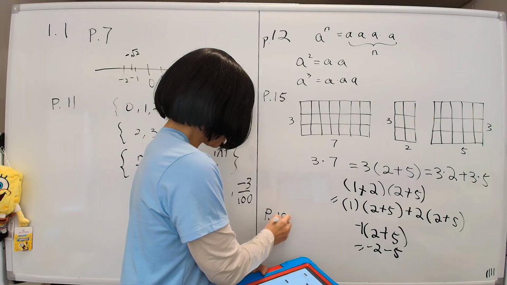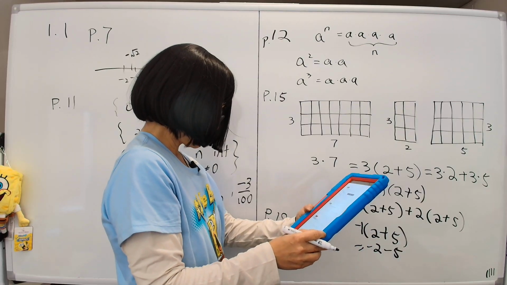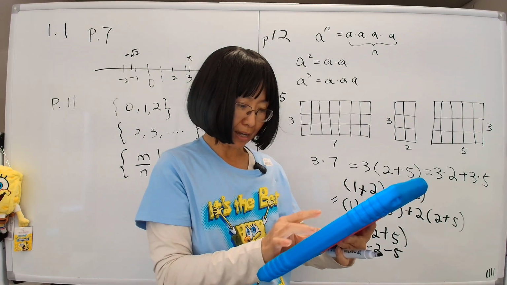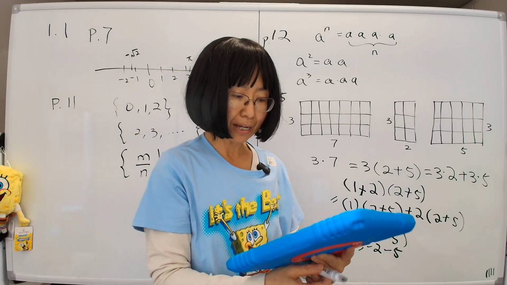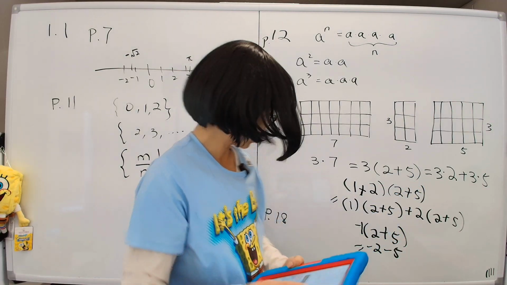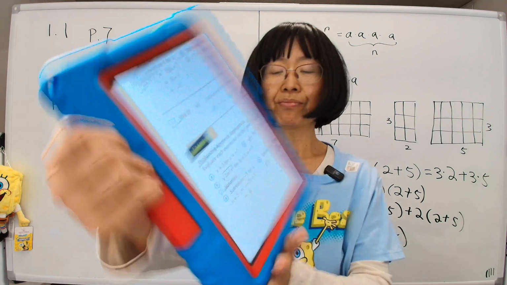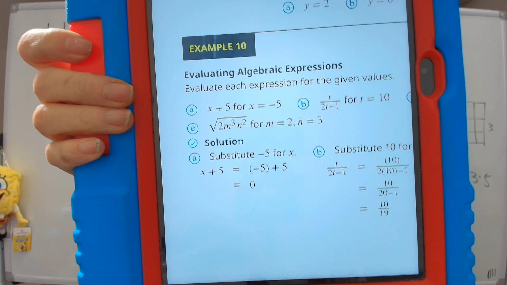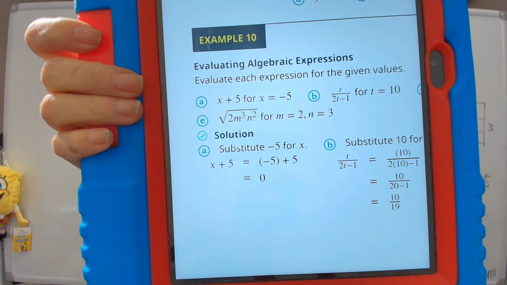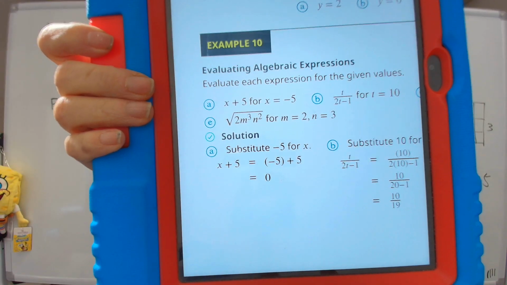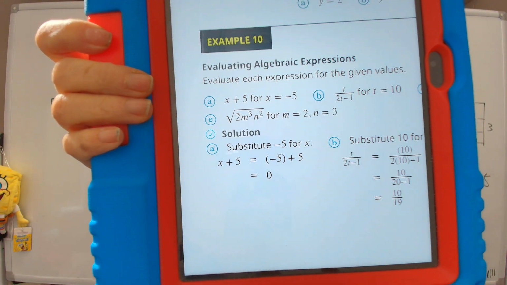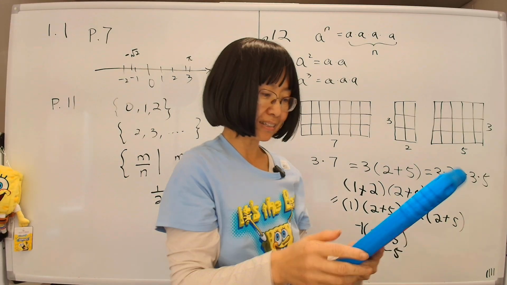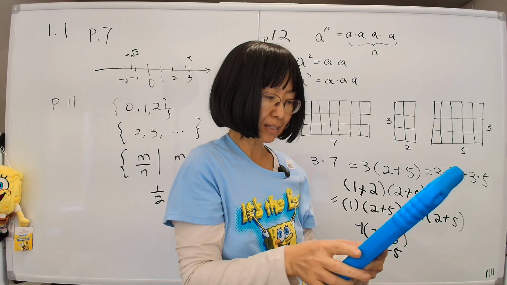Example 10 says we have a bunch of formulas, and then you're supposed to plug in the value of x. For example, let's look at part A of example 10 on page 18. We have x plus 5, for x equal to minus 5. So you will use the value minus 5 as the value for x. You plug that right in there. It becomes minus 5 plus 5, and that will be equal to 0, as it says. Now that is true for other things as well.